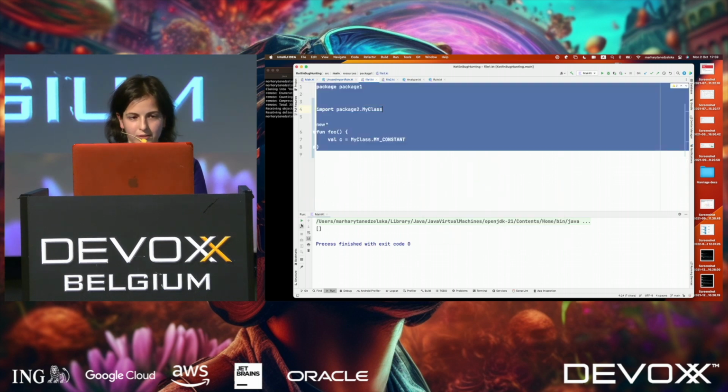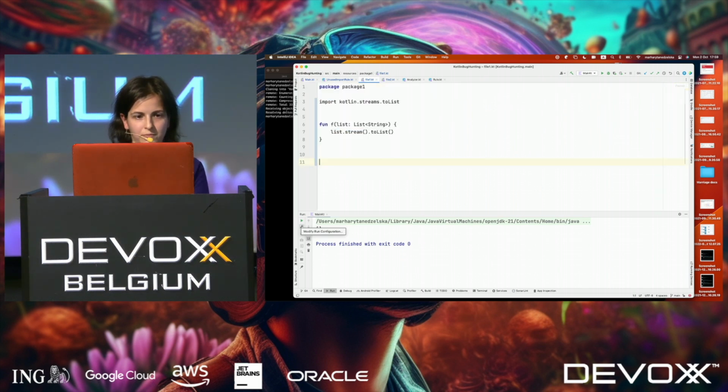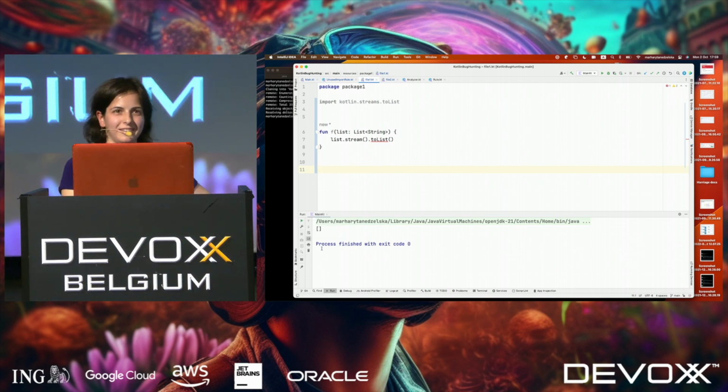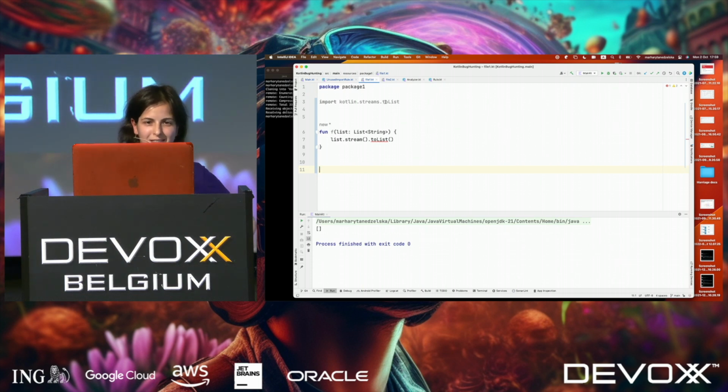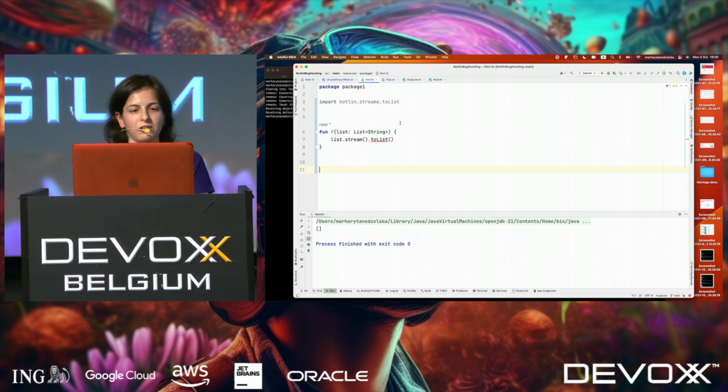So here is an example. Oh, interesting. We haven't actually started trying our code, but we see that IntelliJ reports that this is unused. So it shows me that this import is unused, and then it shows me that I cannot use toList. And with an interesting message, IntelliJ tells me that I cannot use the method toList because it's Java 16 or higher, and I am on Java lower than 16. And if you run this code, it runs perfectly well.